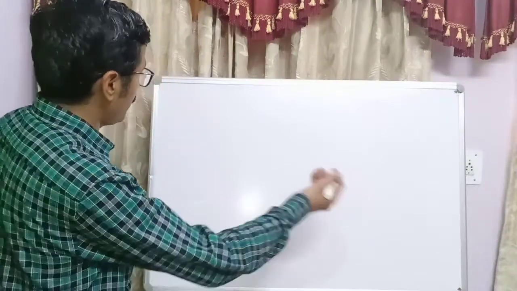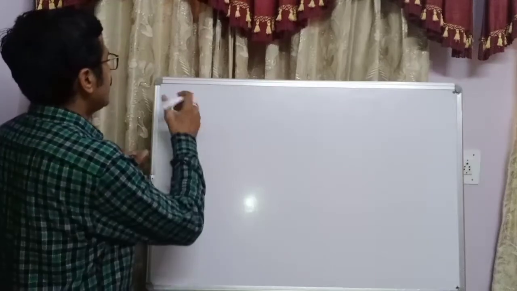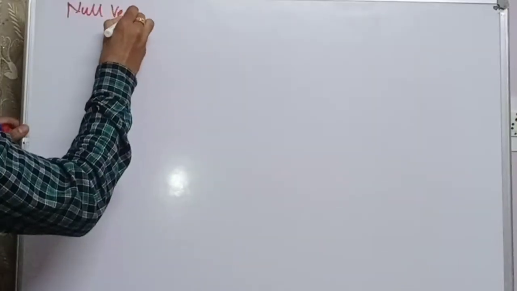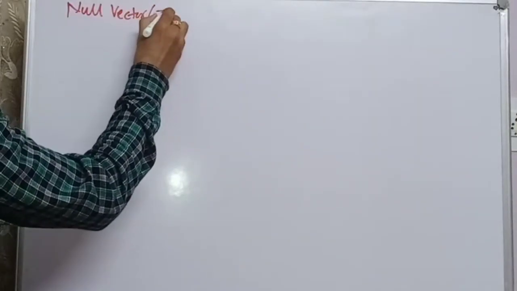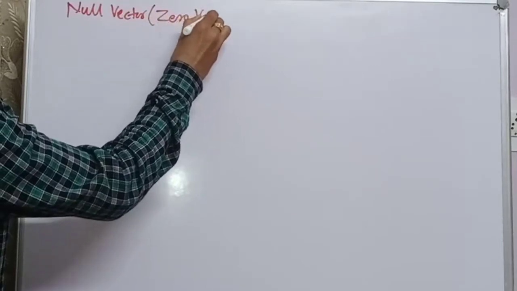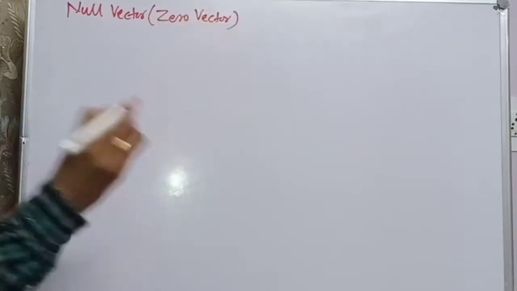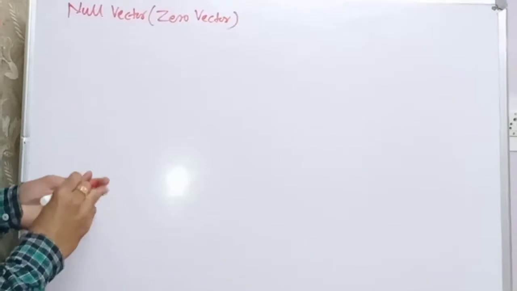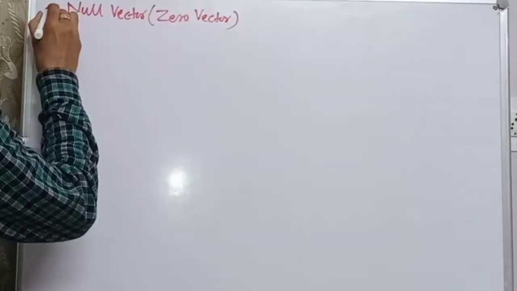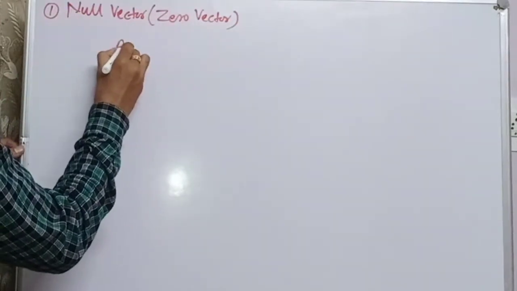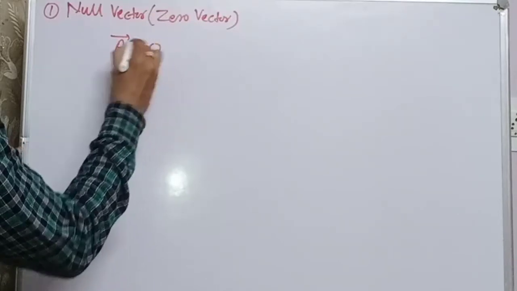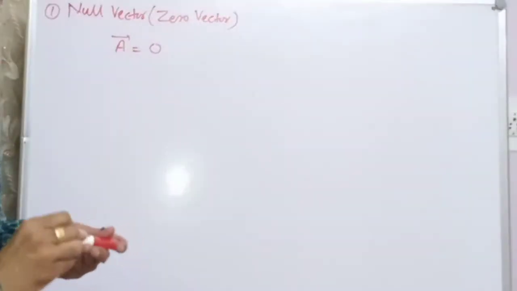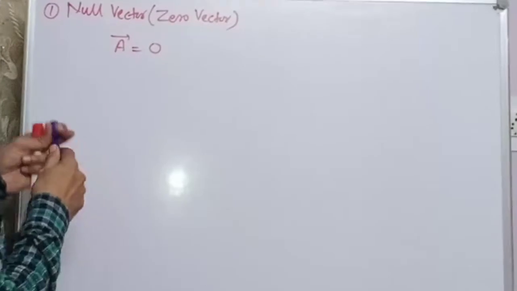If we consider null vector or zero vector, you can say it as zero vector. The vector whose magnitude is zero is known as null vector. Its value will be 0; if a vector's value is 0, then we can say it is a null vector or zero vector.